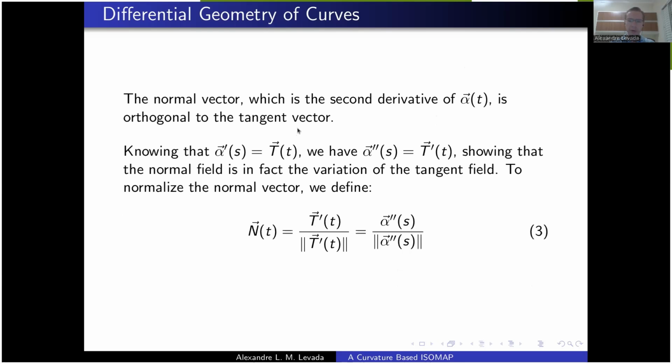The normal vector, which is given by the second derivative, is orthogonal to the tangent vector. Knowing that the first derivative is the tangent vector, the normal vector is nothing more than the variation of the tangent field.